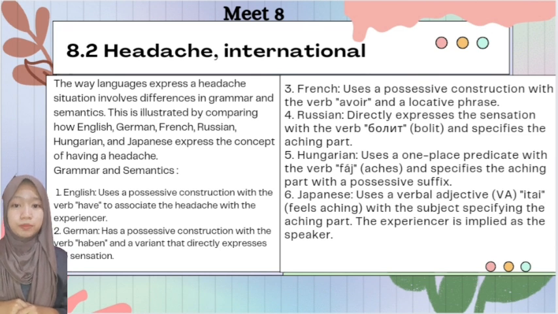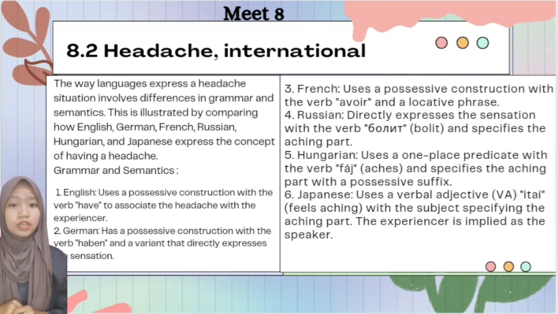Number 2, German has a possessive construction with the verb haben and a variant that directly expresses the sensation. And then number 3, French uses a possessive construction with the verb avoir and a locative phrase.